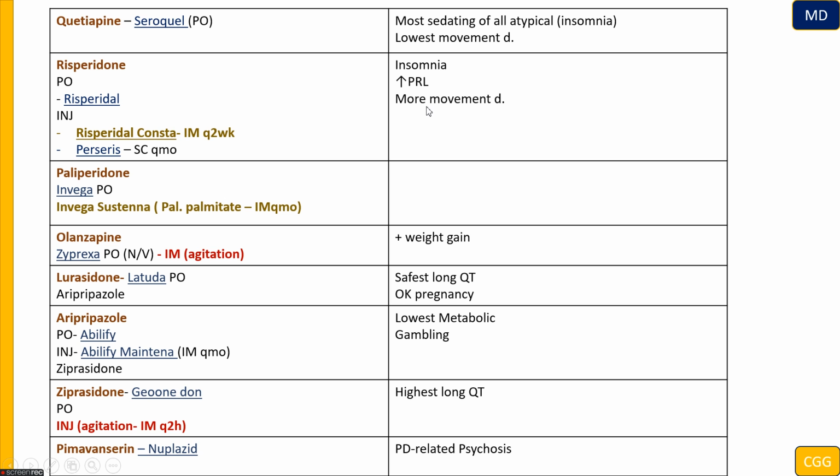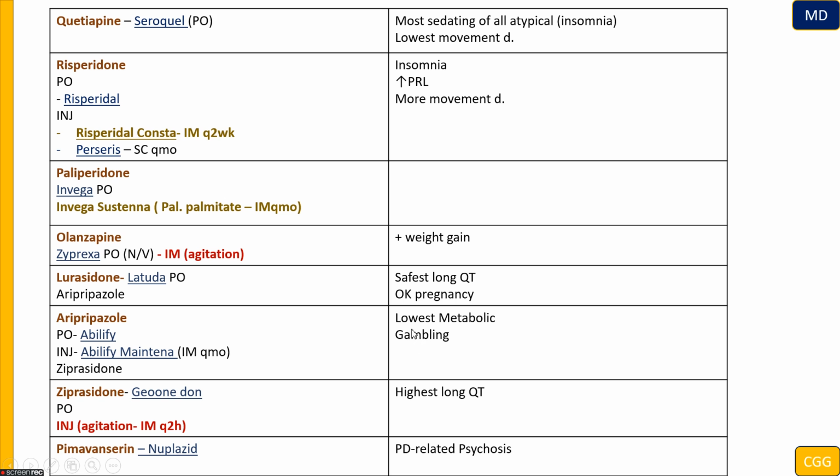But this is not a good idea if the patient already presents with a movement disorder. Paliperidone is worth keeping in mind because it can be administered every month, so in a non-compliant patient, we can use this. Olanzapine is the drug that most causes weight gain, so it's not a good idea when the patient is already overweight. Lurasidone, keep in mind, is safest in pregnancy and safest for long QT, as well as aripiprazole. Aripiprazole is the lowest in metabolic syndrome.